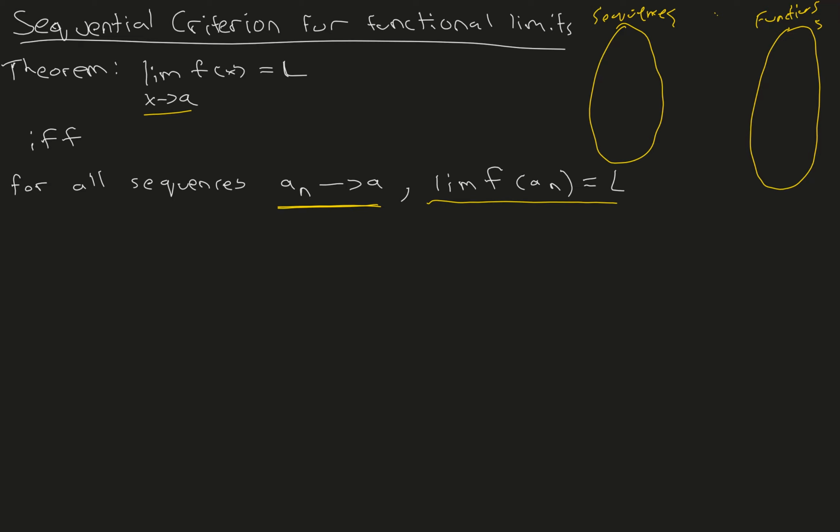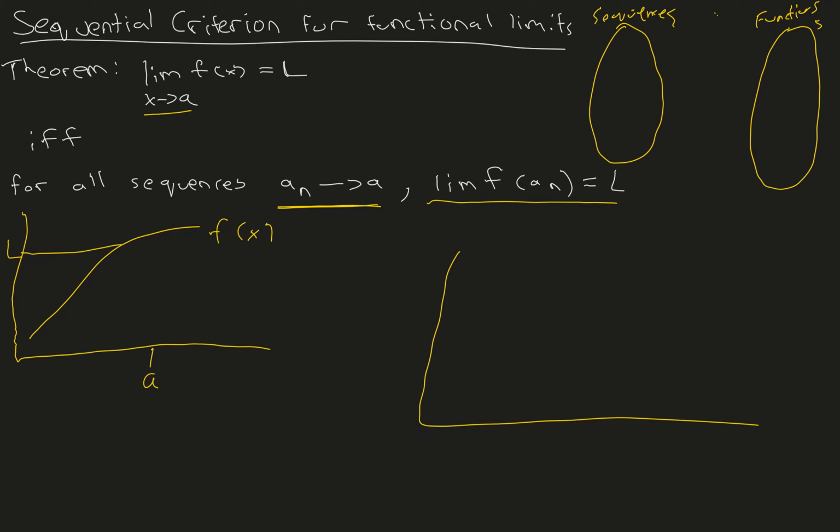So let's take a look at this graphically to see what it means. If we have this function right here, and we have a, and here we have L, and this is f of x. So the sequential criterion basically says that for all sequences a_n approaching a, for example, we have a sequence a_n right here with a1, a2, a3 converging to a, and we have another sequence b_n also converging to a with b1, b2, b3.